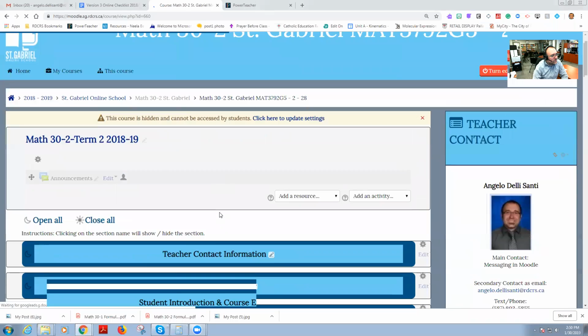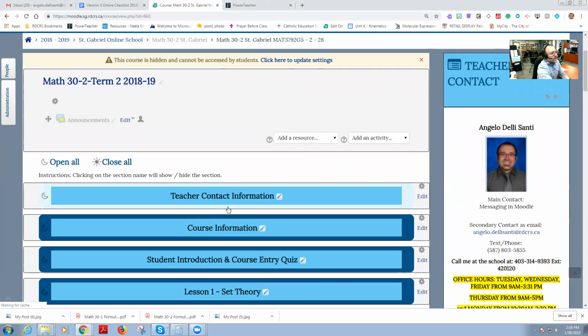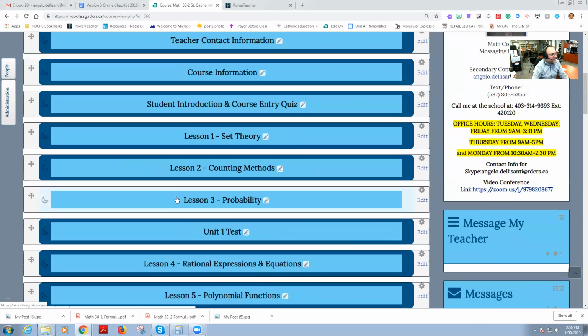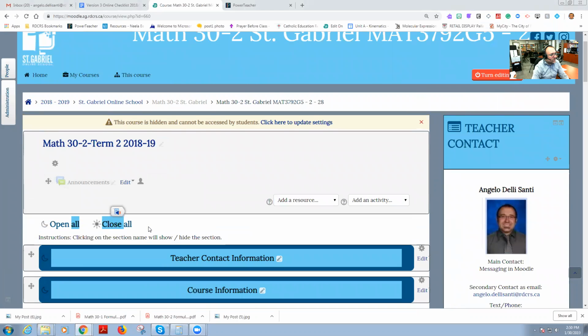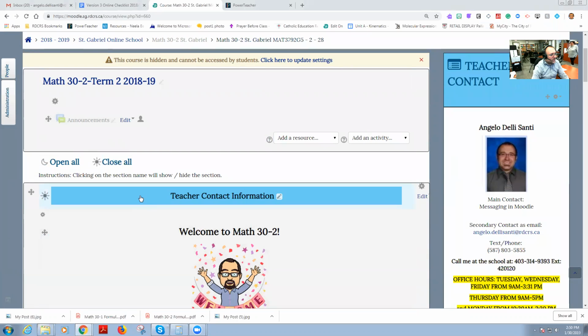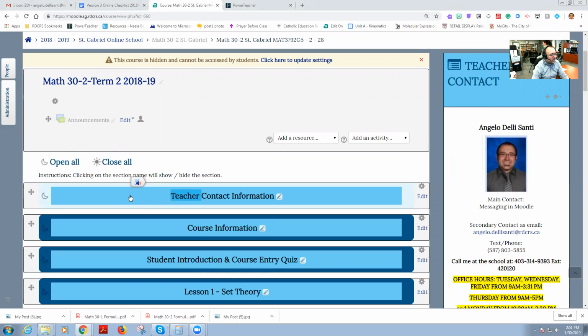Okay, so here is what the course looks like as a layout. And you will realize that the best thing to do is always close your toggle, they call this. Once you're done with it, you can click on it and unclick.